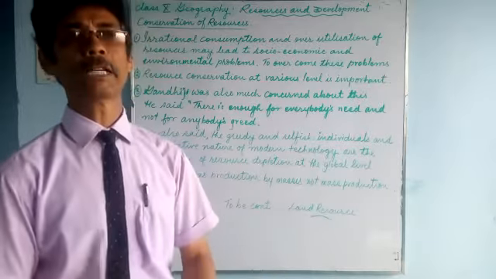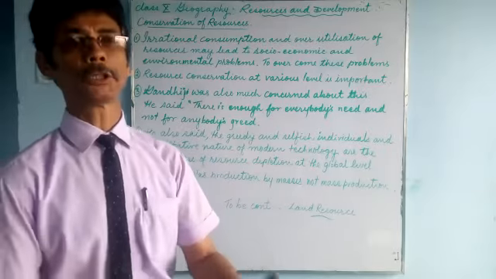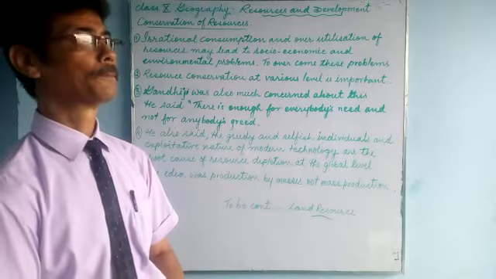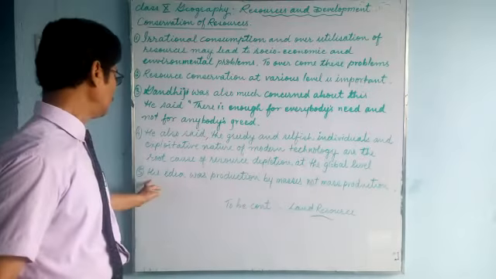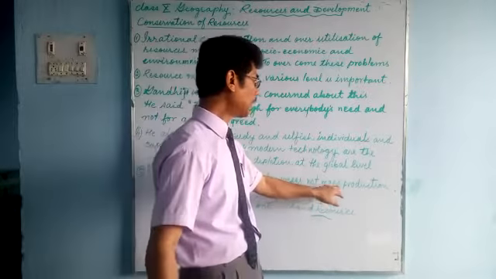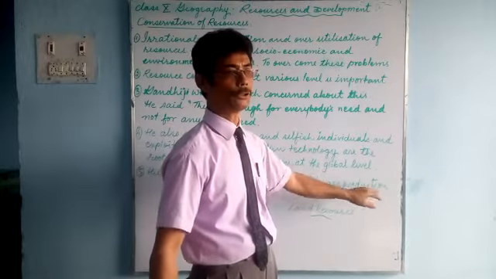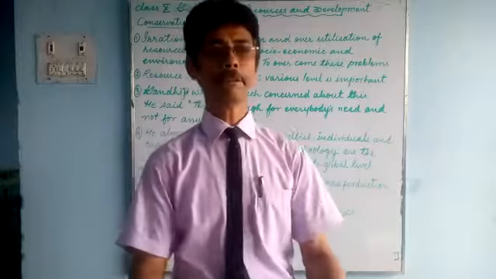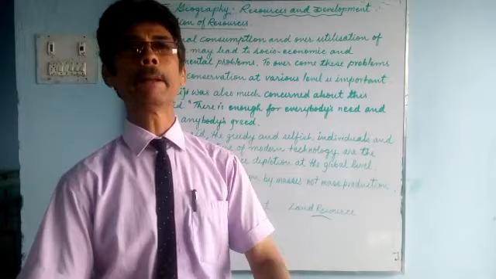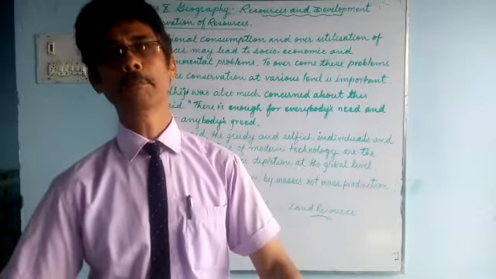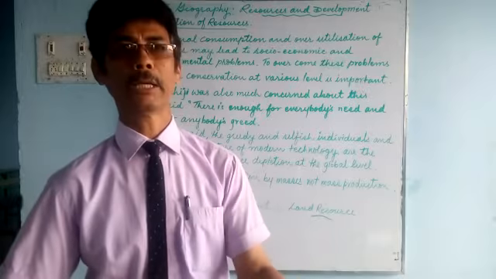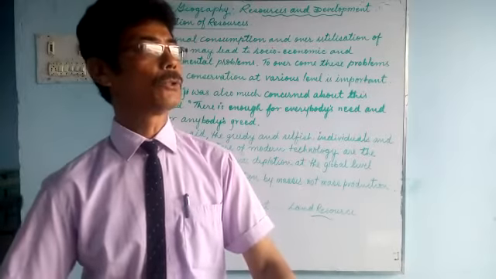He was against mass production by industries using modern technology, because this will leave people unemployed, out of work, and consequently there will be problems in society and in the country.